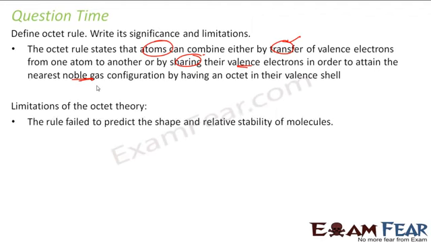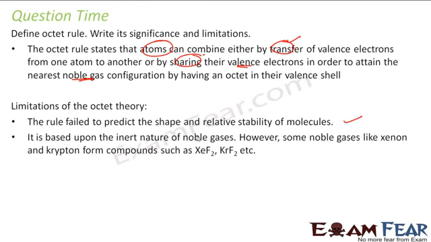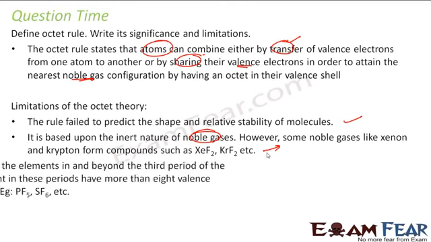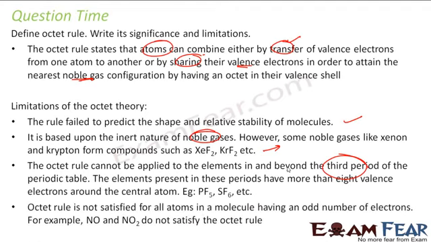The limitations of the theory: the first thing is it failed to predict the shape or stability of the molecule. It is based on the inertness of noble gases, but there are some noble gases which form compounds like XeF2. It cannot be applied for third period elements because they have d orbitals also. They can have more than 8 valence electrons, and this is not satisfied for all the atoms having an odd number of electrons. For example, NO, NO2, they don't satisfy the octet.